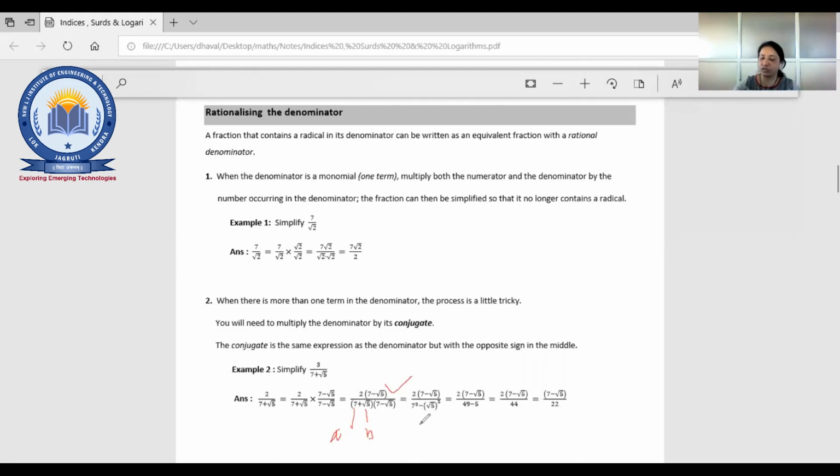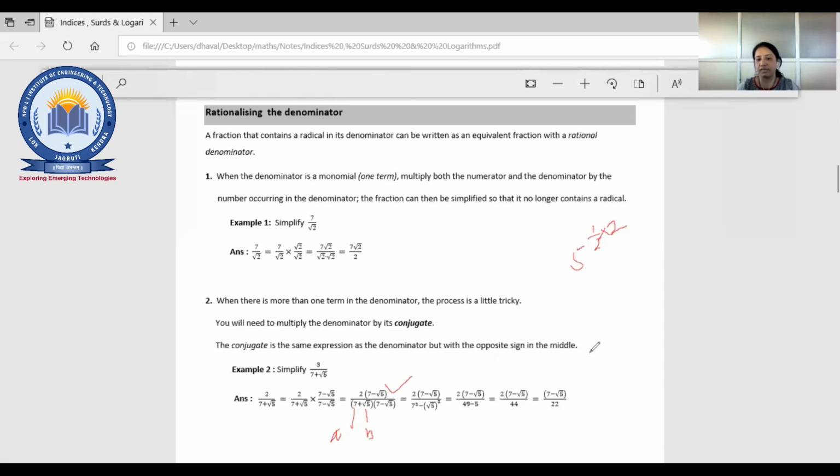So 7 square means 49, and root 5 square, what does that mean? Root 5 means 5 raised to 1 by 2, and then the square. It is like two exponents, so they are going to be multiplied. So you will get 5. So in the denominator it is 49 minus 5, which is 44. So the answer is 3 times 7 minus root 5 upon 44.